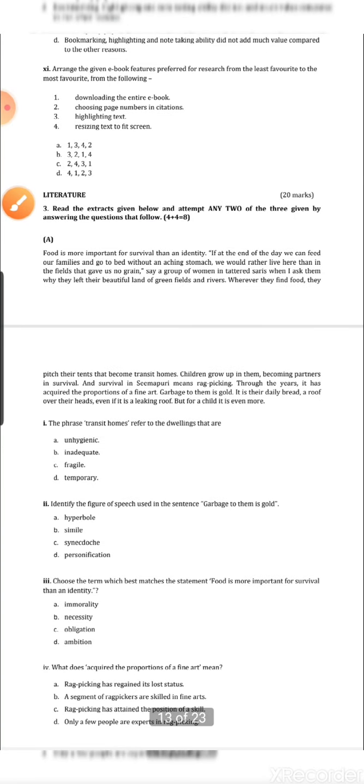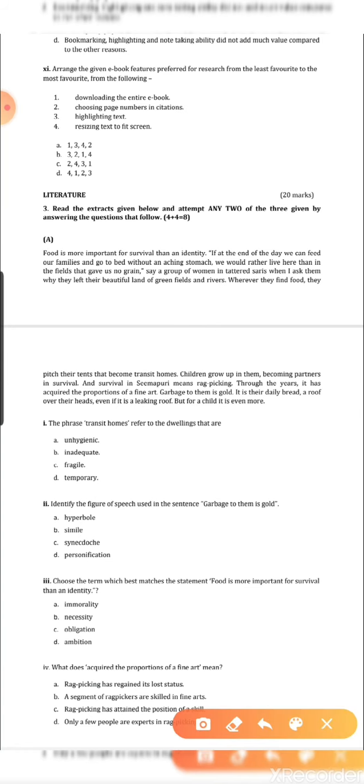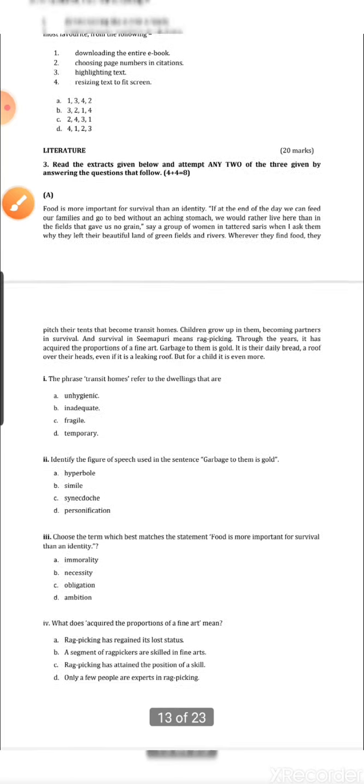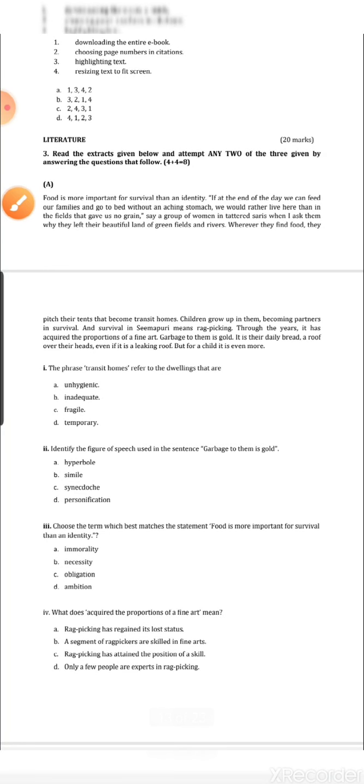So in the literature part, the questions have been given in two ways. The first part that we can see in the literature is the extract based question. The first question that is coming, question number 3, is from prose. The extracts are coming from the prose section. If you see the first prose, food is more important for survival than an identity. Of course we can understand this is coming from Lost Spring. Now see the questions. The extract has been given from Lost Spring.